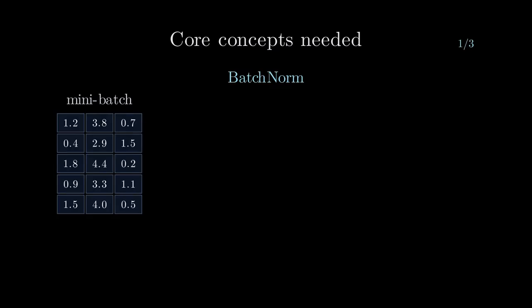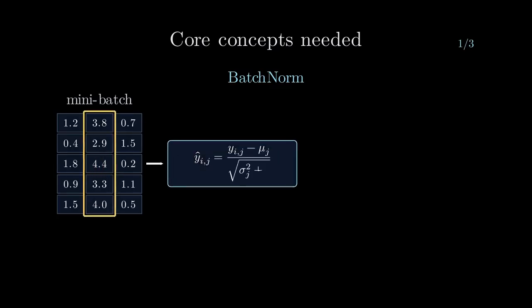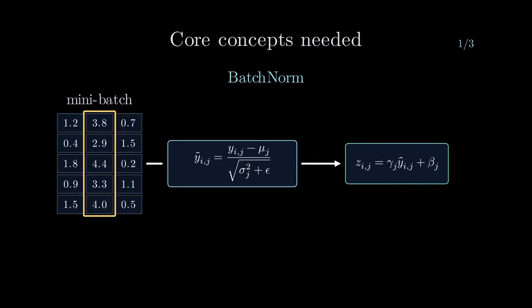To understand the paper, we need to review three foundational ideas. First, what is a batch norm layer? During training, data is grouped into mini-batches. For each neuron's activations across the batch, the layer computes the mean and variance, then normalizes each activation to have mean 0 and variance 1. It then applies learned scale parameter gamma and shift parameter beta.